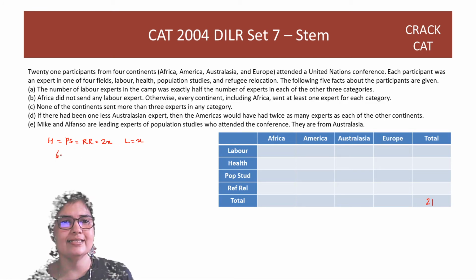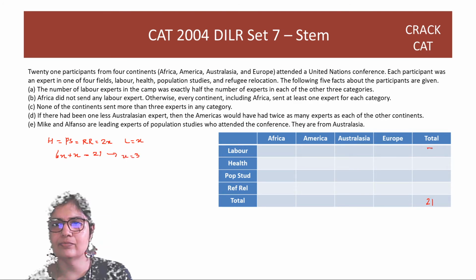So if I add up, all of these have to be 21. So I'll get 2x plus 2x plus 2x, 6x plus x as 21. I'll get x as 3. So there are 3 labor experts, and there are 3 experts in health, 3 in population studies, and 3 in refugee relocation.